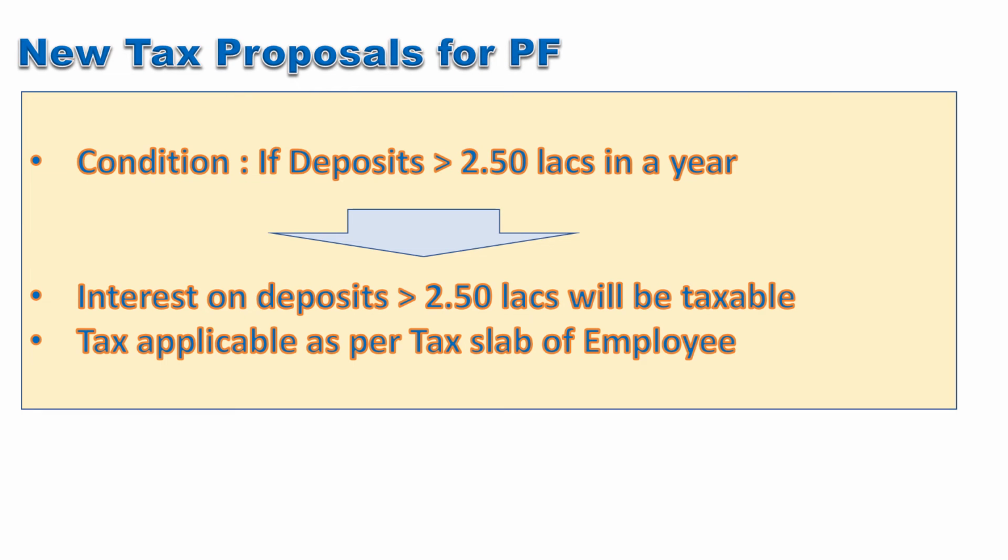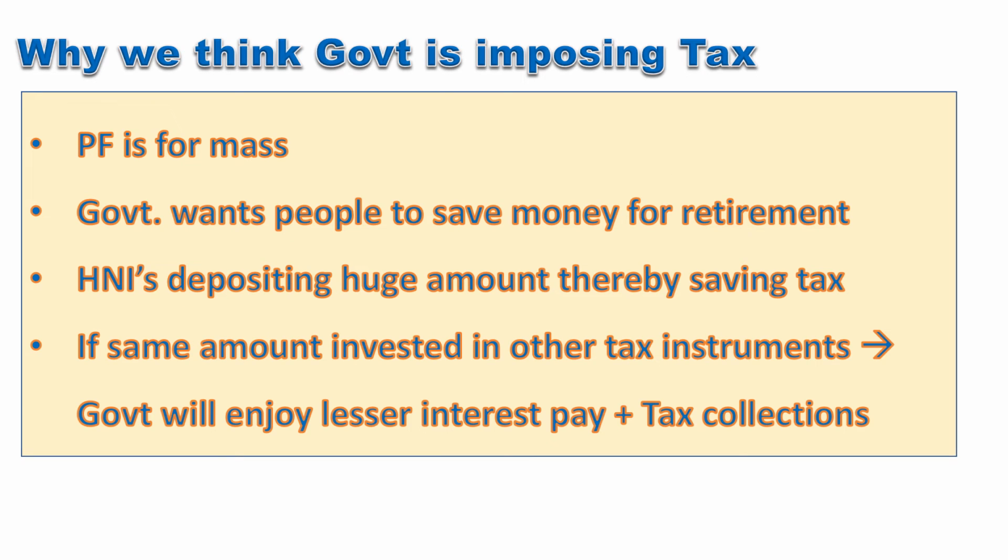Now, I would like to talk about the new VPF taxation rules proposed in the budget 2021-22. We would like to understand what the rules are and why such rules are proposed. It has been observed that the interest earned on the contribution above 2.5 lakhs per year in EPF will be considered as taxable. Government has actually made the EPF a high interest yield and completely non-taxable under the EEE scheme to help and support the maximum people in the country to accumulate some amount of money for their future needs and post-retirement life.